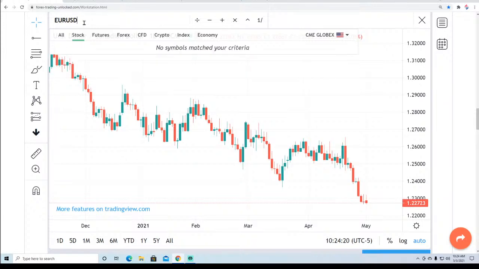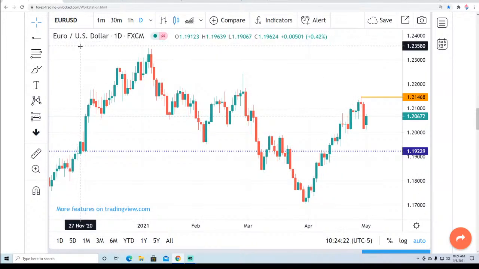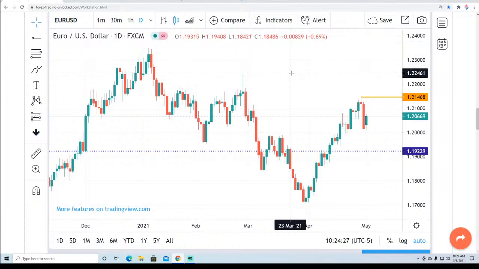So let's go back to the Euro US dollar real quick and see that not much has changed since we started our analysis video today. I think that really for the rest of the day, you're probably not going to see very much more action, especially because we do have these major economic numbers coming in towards the end of the week. We had the Bank of England meeting also. Once again, I don't think that that's going to stir up very much action.